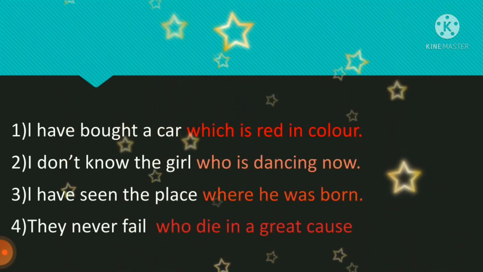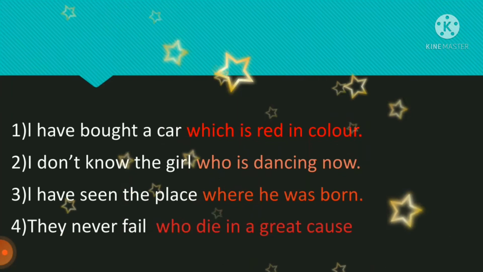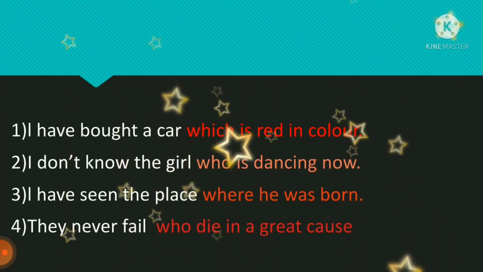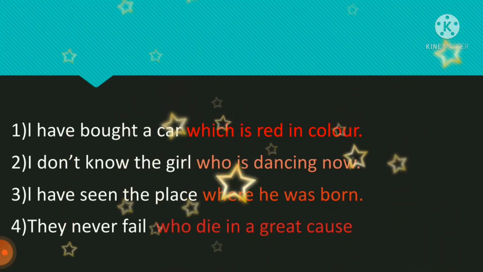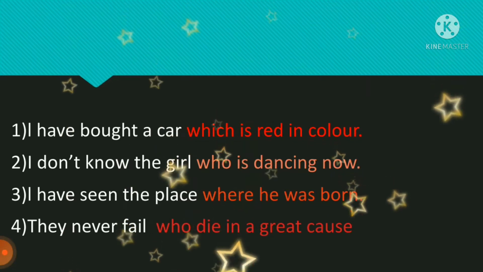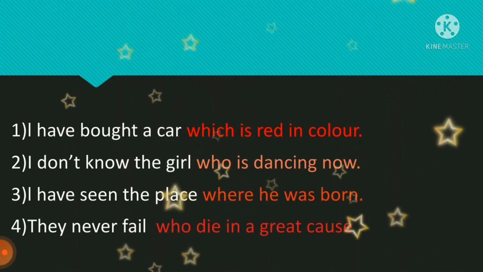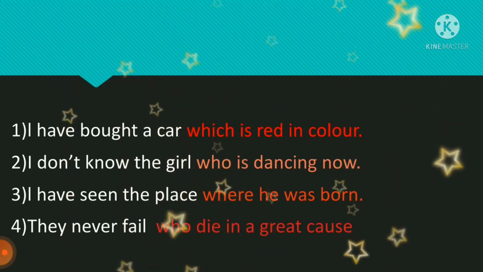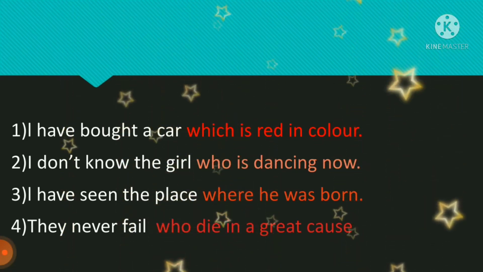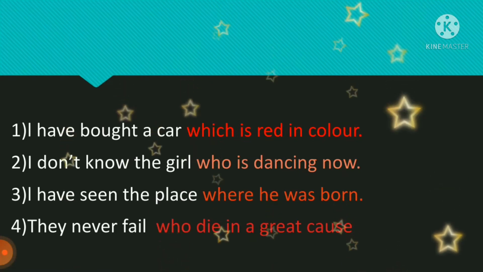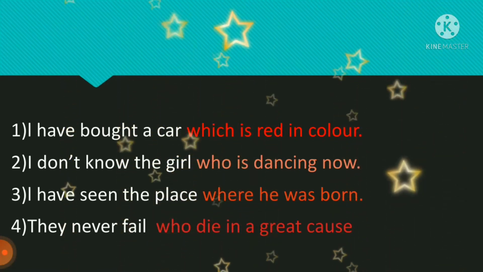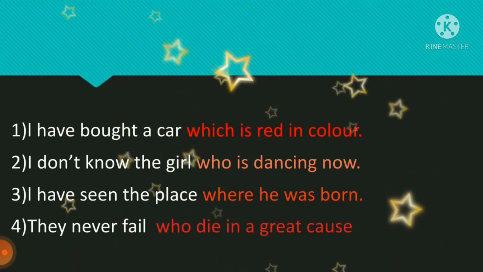Here are some more examples. I have bought a car which is red in color. Here the adjective class qualifies what? It qualifies a car, which is red in color. I don't know the girl who is dancing now. Here the adjective class qualifies the girl who is dancing. Again, I have seen the place where he was born. The adjective class qualifies the noun, the place where he was born.